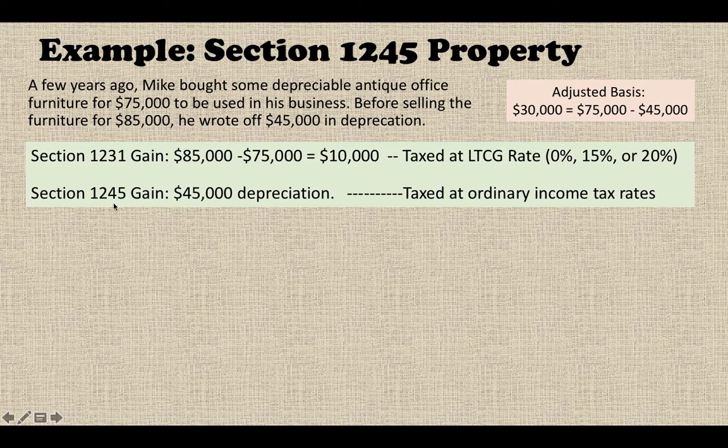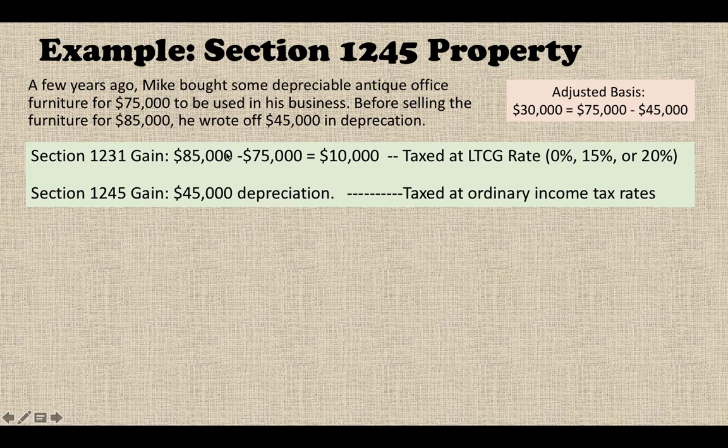Then what is the Section 1245 gain? Whenever you sell a depreciable property at a gain, your entire depreciation will be recaptured. So the Section 1245 gain in this case is the entire $45,000 depreciation. It's taxed at the ordinary income tax rate.